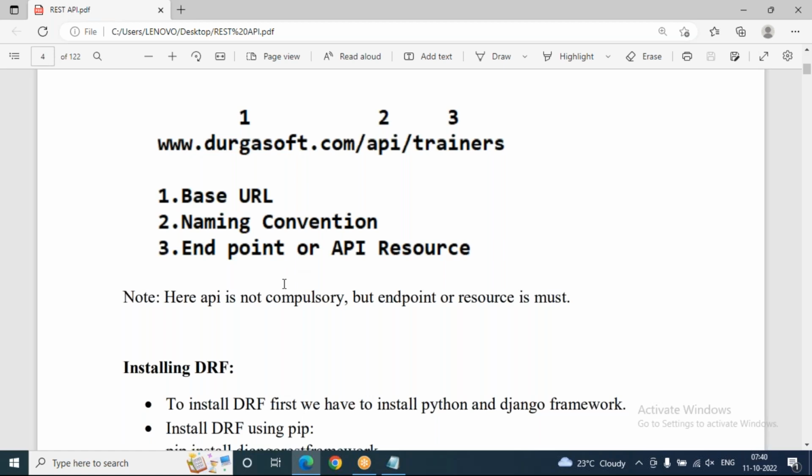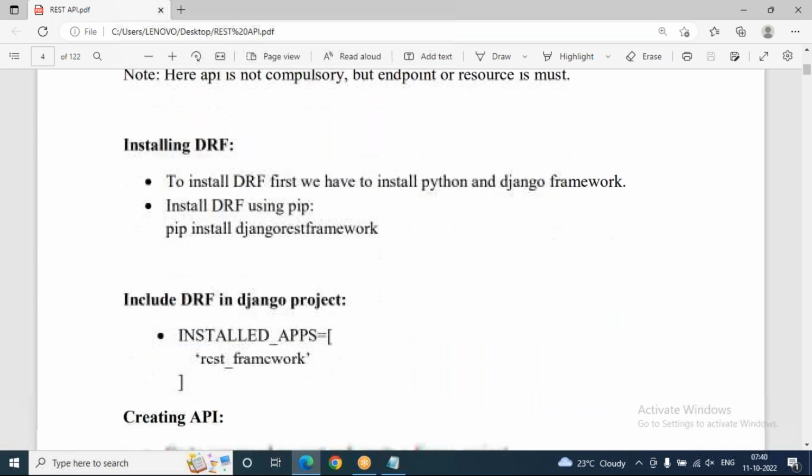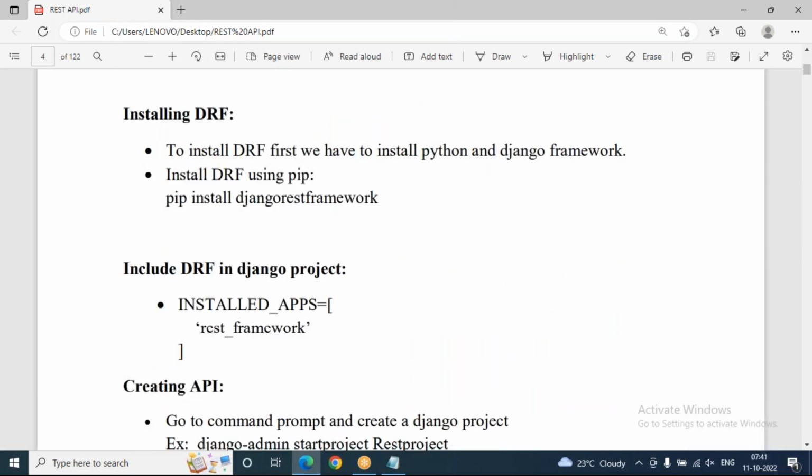Now let's try to install Django REST framework today. How to install Django REST framework now? First of all, I strongly recommend creating a Django project only. How to create a Django project, you know that. So after creating the project only, there we have to install it. So let's create a project here.